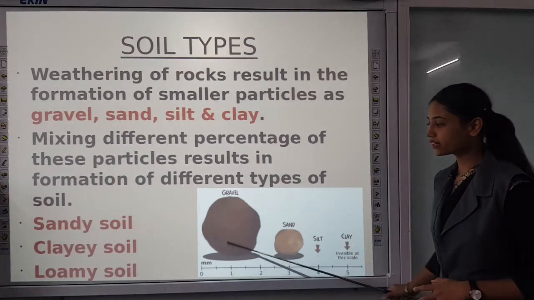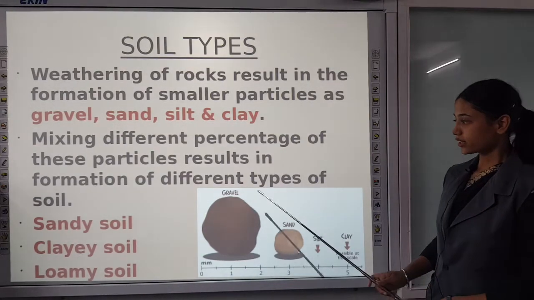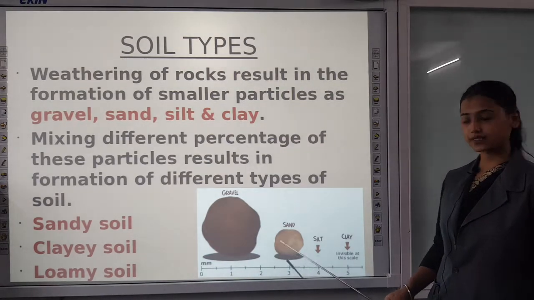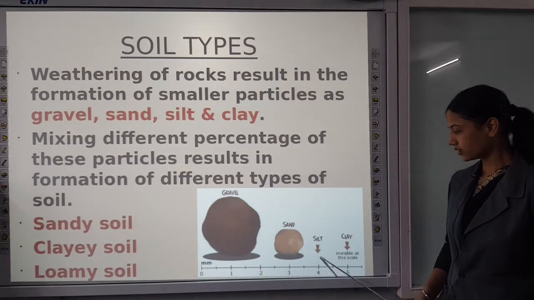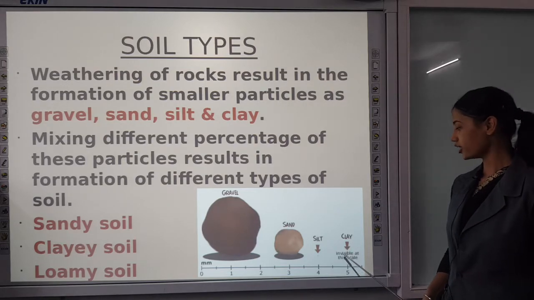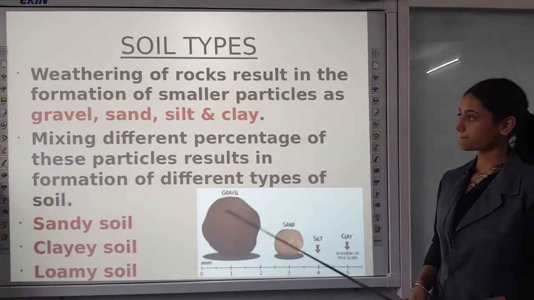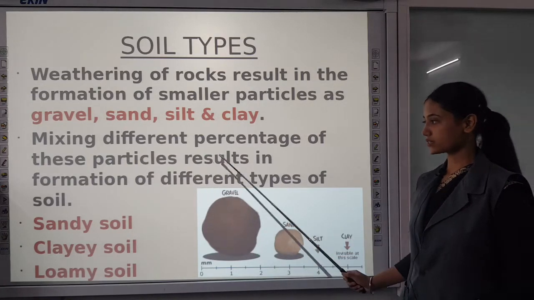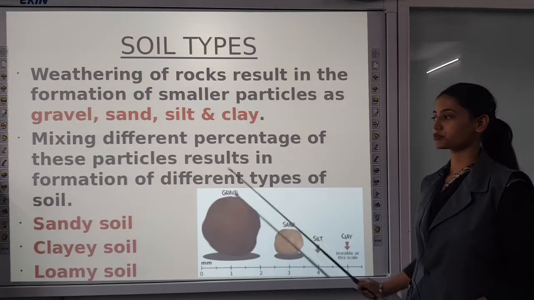Here we have compared their sizes. Gravel is largest in size, then next is sand particle, then silt is very small, and then clay. It is invisible at this scale. Now mixing different percentages of these particles results in formation of different types of soil.